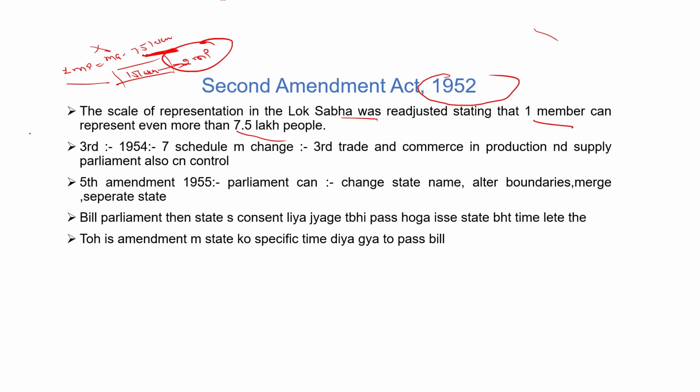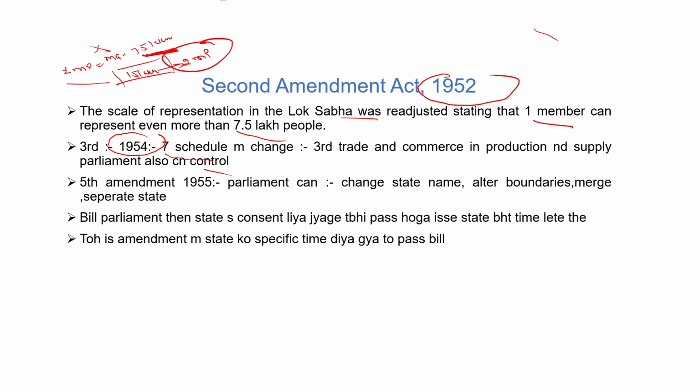Also the Third Amendment, which was done in 1955, made some changes in the 7th Schedule: trade and commerce in production and supply, which Parliament can control. Means what was a schedule? What is the 7th Schedule? We also have to understand what the 7th Schedule is. The 7th Schedule explains 3 types of lists.